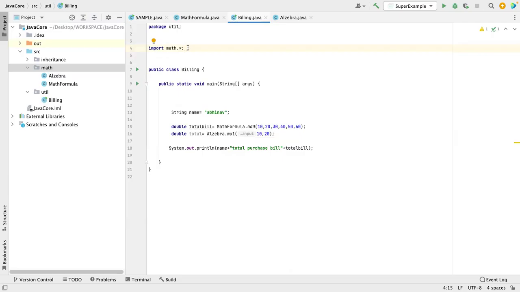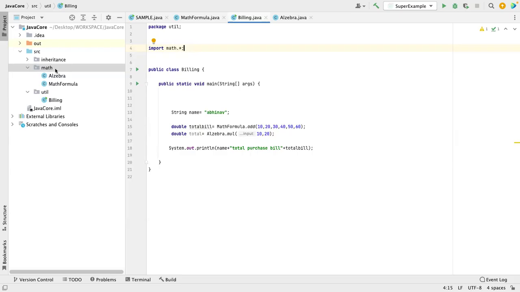One more thing: we can always write Math.store directly. Is there any reason to import a particular class? We can always do import math.store anyhow. I will tell you the reason. Right now I have 2 classes, so that is the reason I have written star.